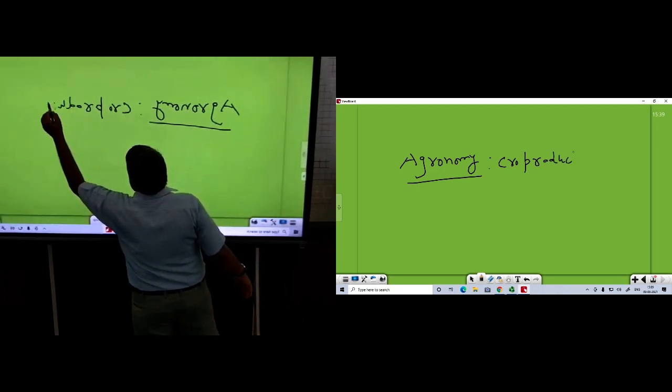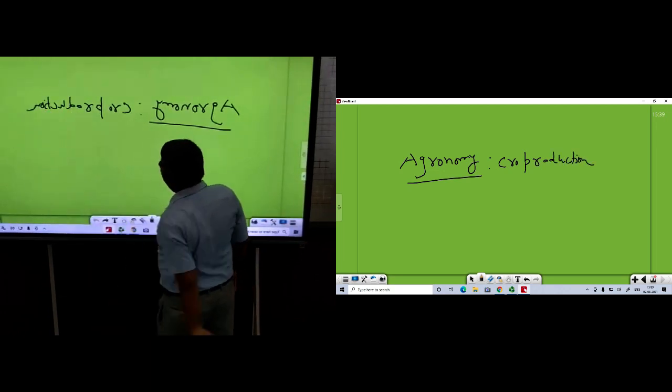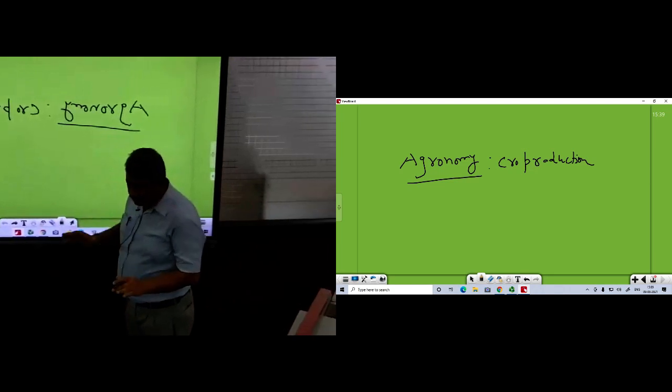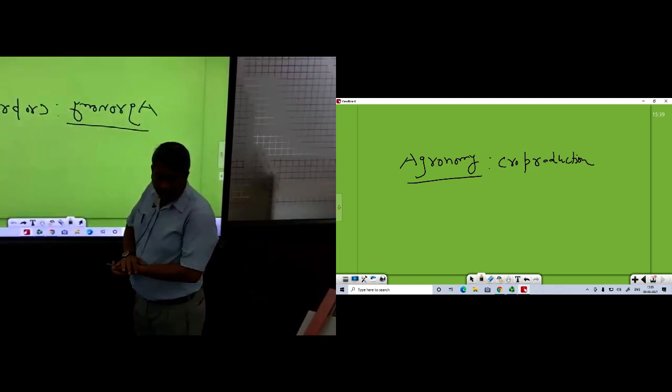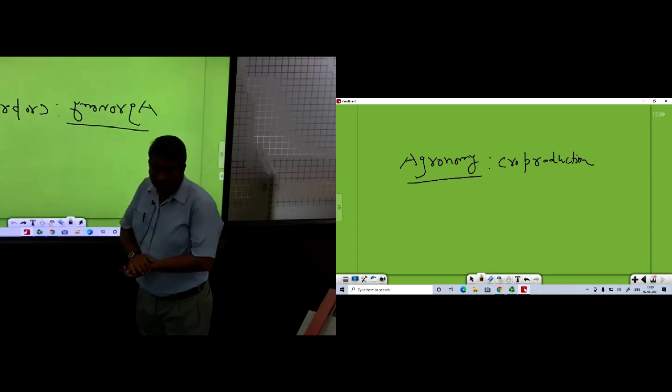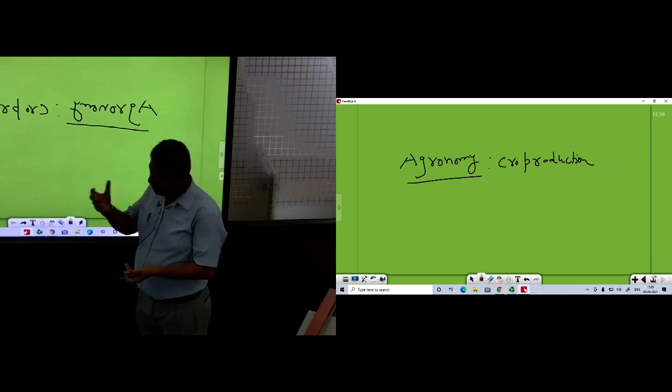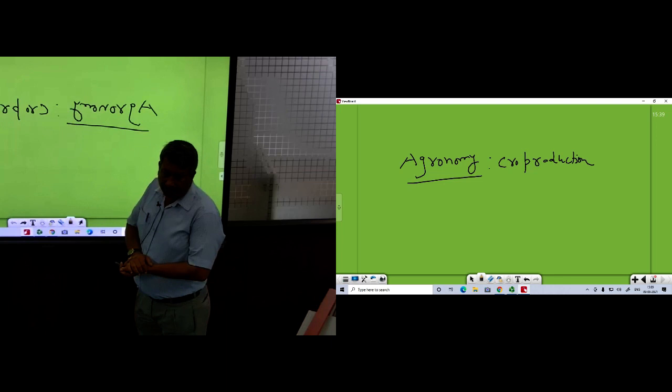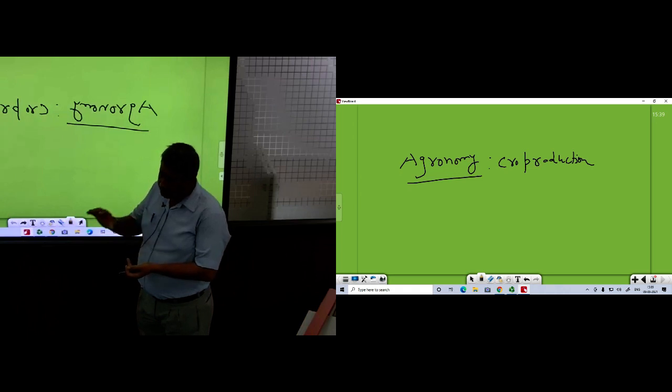And this crop production is not just sowing and harvesting of any crop. It is not like that, just as farmers go into the field, sow the crop, care for the crop, then harvest and take their produce. Agronomy is not just sowing and harvesting.